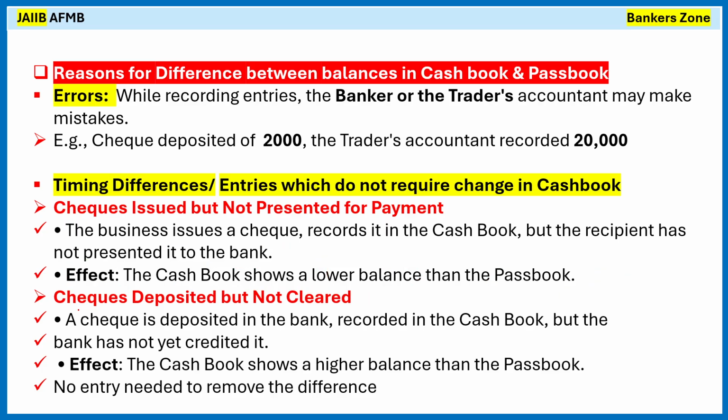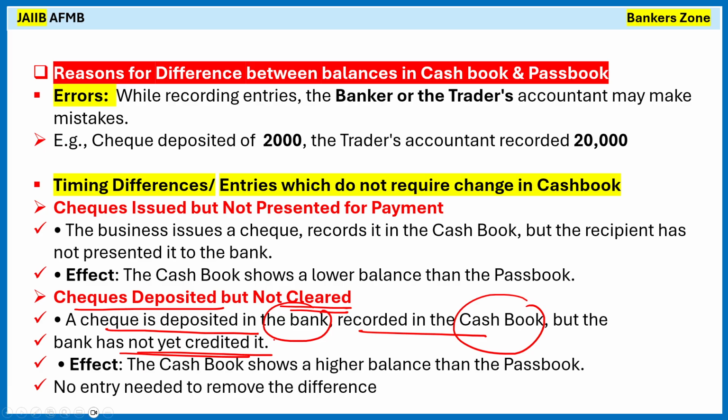Next, check deposited but not cleared. It may happen vice versa. A check is deposited into the bank and recorded into the cash book immediately. However, the bank has not cleared that check. That may happen. For example, clearing time required is 2 days for outstation clearing. It may happen that the check is not credited due to some technical error. So the cash book shows a higher balance than the passbook.